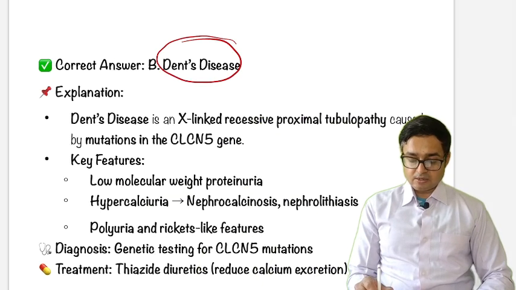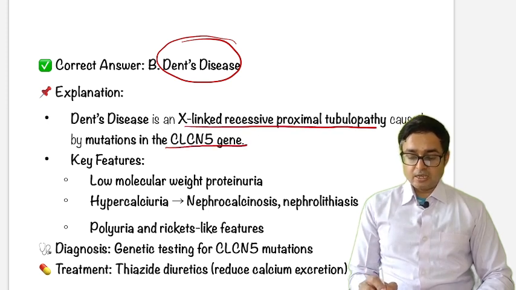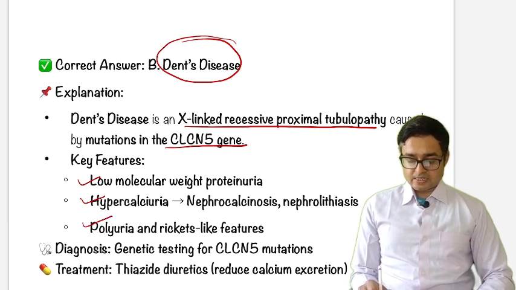So Dent disease is an X-linked recessive proximal tubulopathy characterized by mutation in the CLCN5 gene. Key features are low molecular weight proteinuria, hypercalciuria, polyuria, and rickets-like features. Diagnosis is by genetic testing for CLCN5 mutation. Treatment is with thiazide diuretics.